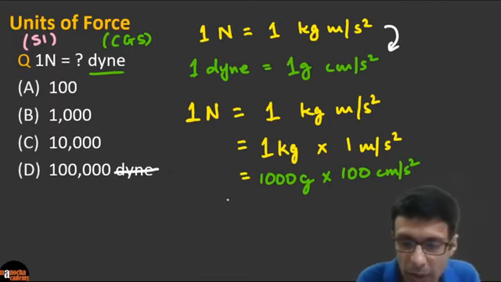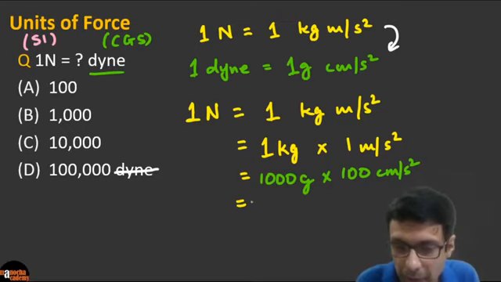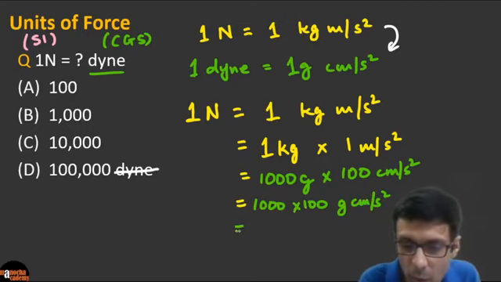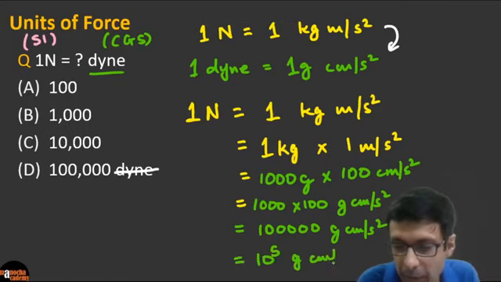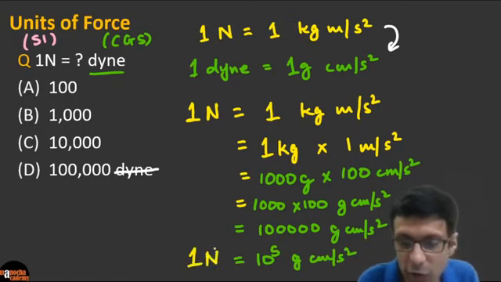Now guys, what you need to do here is just collect all the numbers together. So what are all the numbers here? We have 1000 times 100 and then gram centimeter per second square, right guys? So if you take a look here, what are we getting? This is 5 zeros, right? 1, 2, 3, 4, 5 gram centimeter per second square, or if you like, you can write it as 10 to the power 5 gram centimeter per second square, right guys? So see, we just simply converted towards our goal.